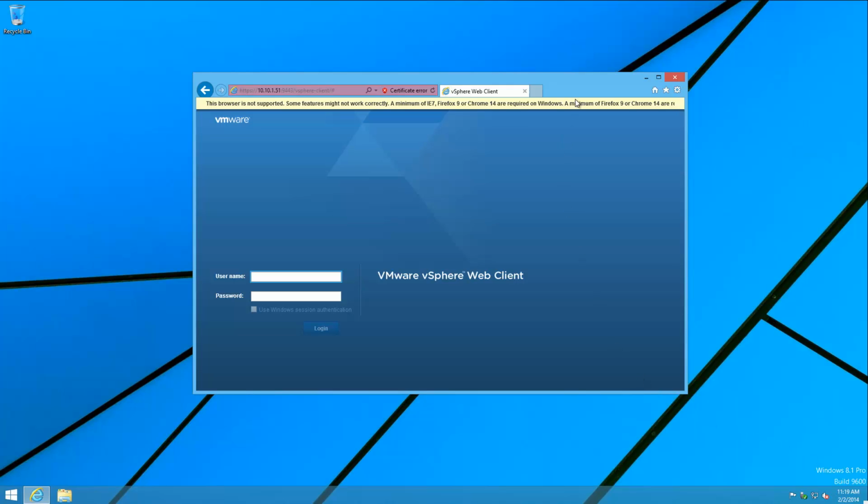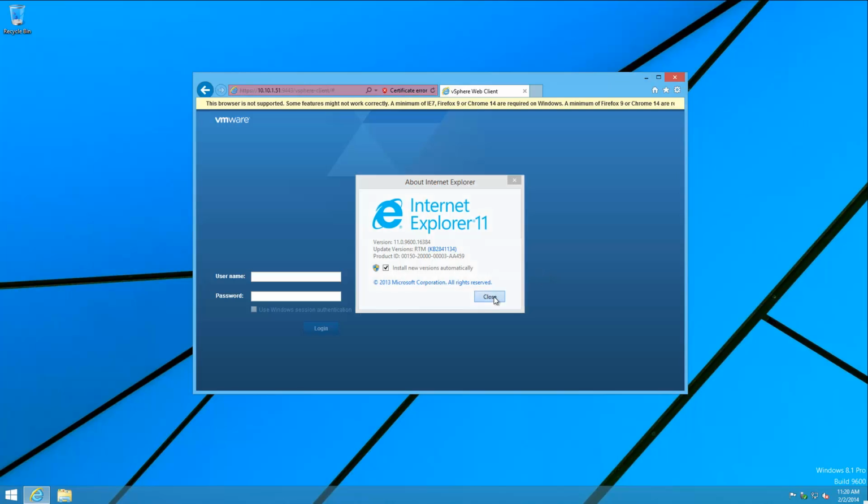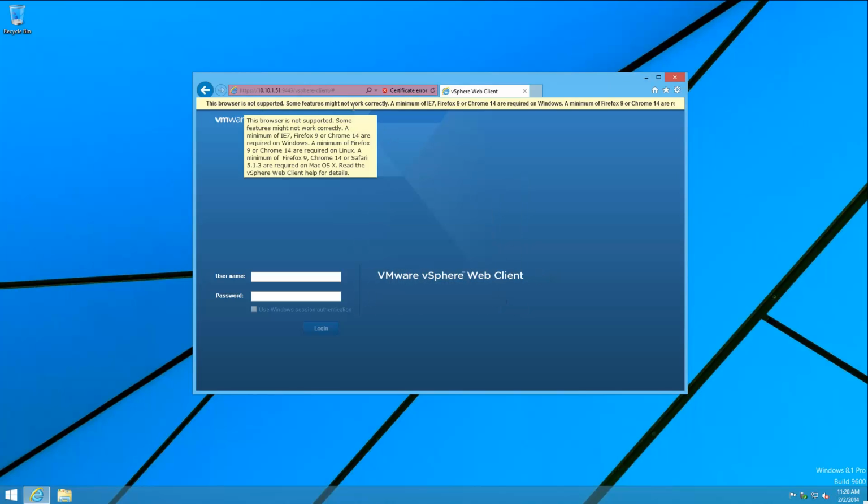Today I'm going to demonstrate a nice way to use Chrome to set up your own virtualization lab vSphere web client. Let me explain. If you have ESXi 5.5, you're going to want vSphere web client. If you're using Windows 8.1, you end up with Internet Explorer version 11. But any version of Internet Explorer, I believe you'll get this nasty warning, basically telling you to use something that's supported. So let's do that.